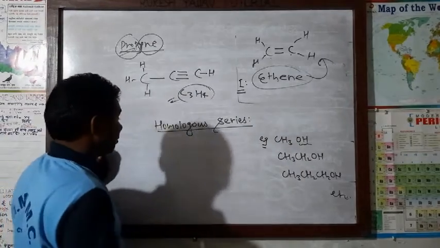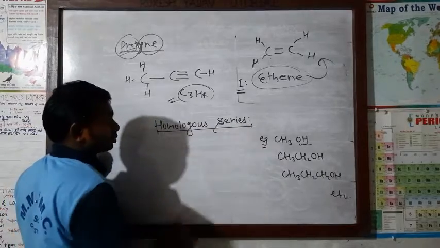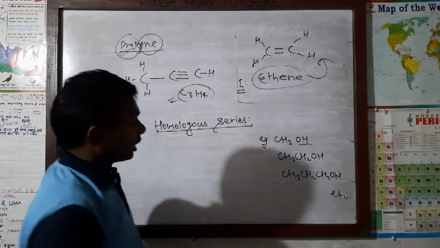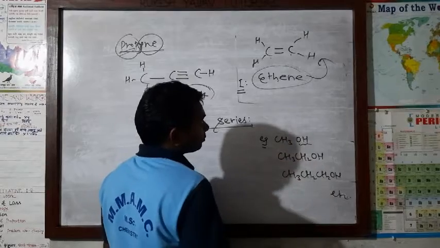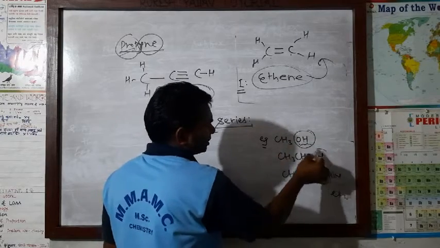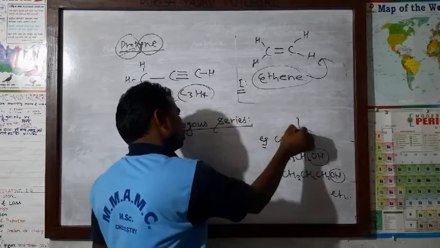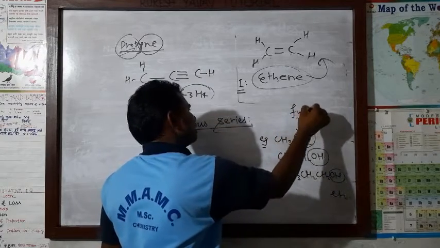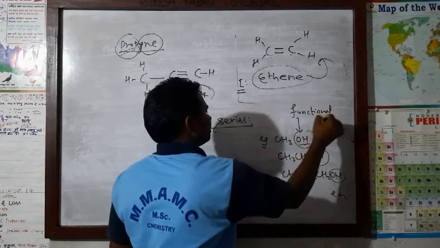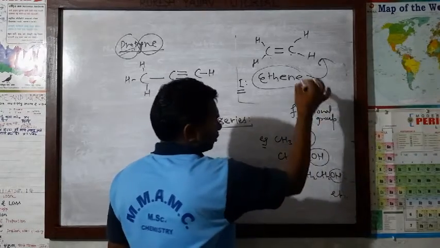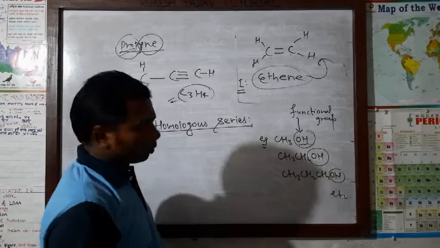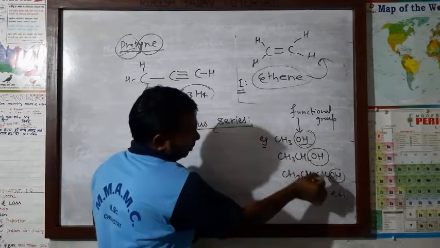The homologous series means what? Such type of organic compounds having the same functional group. See here, this is the functional group of alcohol, OH, the same functional group.